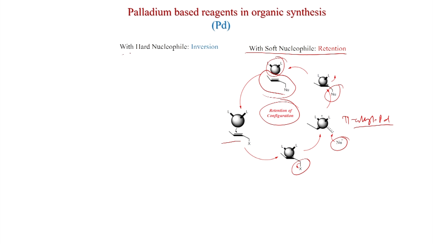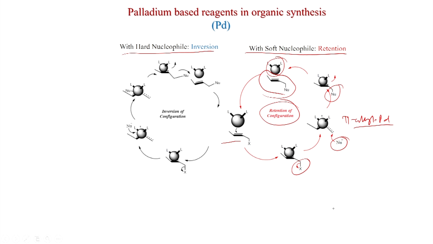Now, with the hard nucleophile you get inversion. So, what is happening here? Here also the coordination happens, and then the pi allyl palladium is forming. Now, because this is hard, and hard means strong, the strong nucleophile wants to interact with the palladium, because a positive charge is there on palladium.